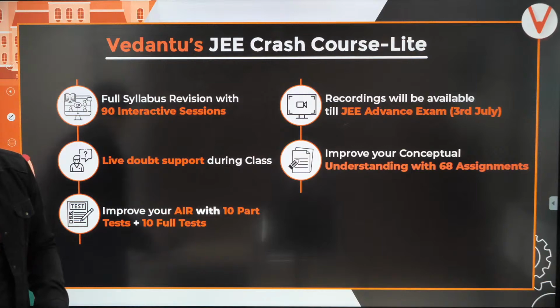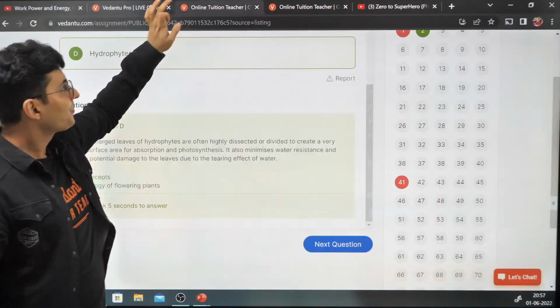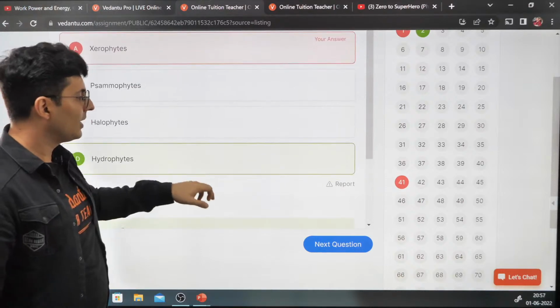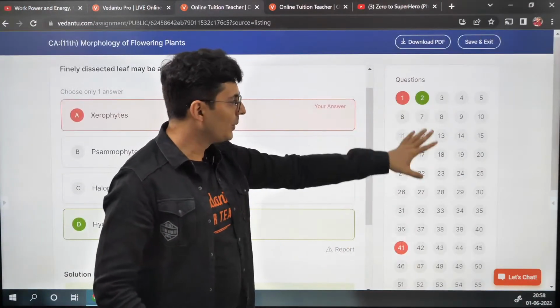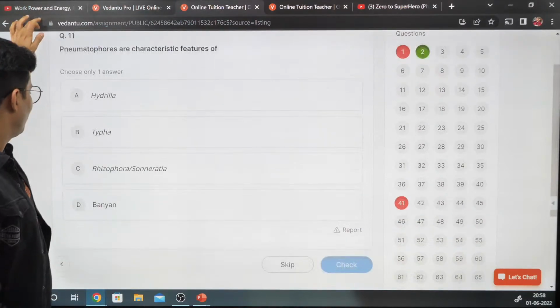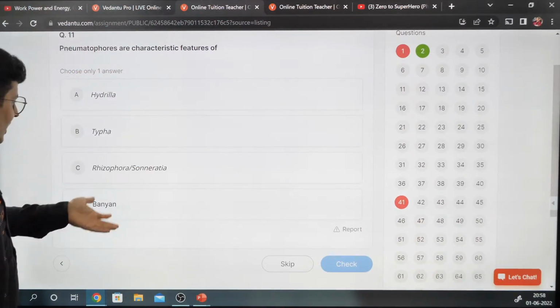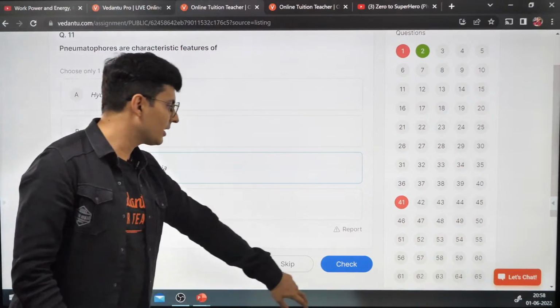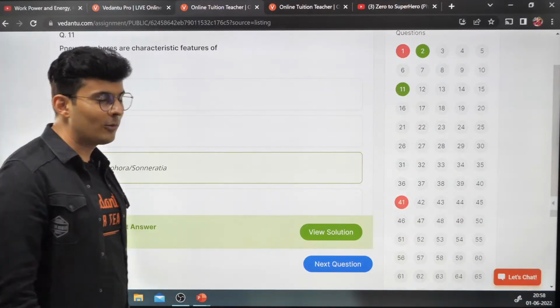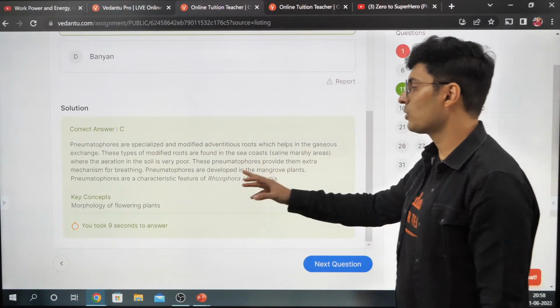So it looks something like this. If you are in the assignment, this is how the assignment looks. See, so many questions will be there. You can go to any question you want to solve. Fair enough. So let's say, what is pneumatophore or characteristic feature of, I don't know. I like this name. I'm just going to click it and say check. Oh my God, what a fluke. It came out to be correct. View solution. You took so many seconds.